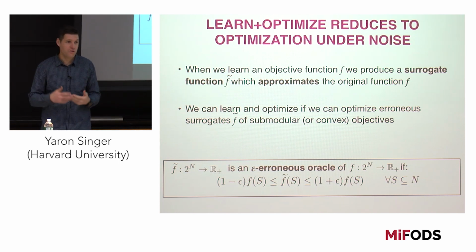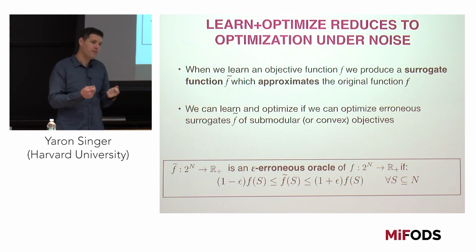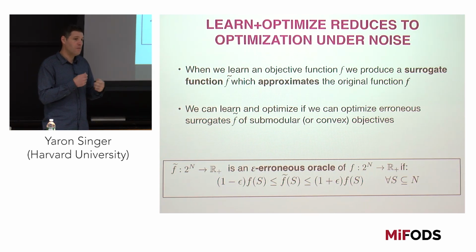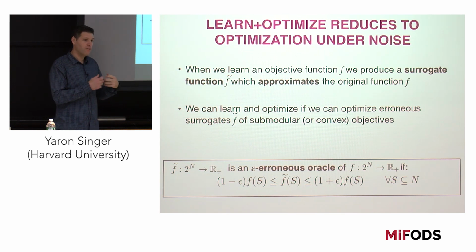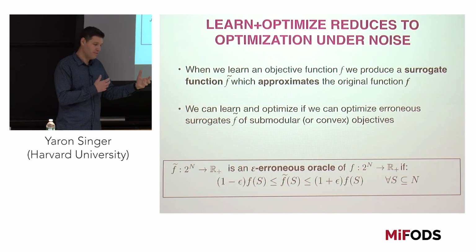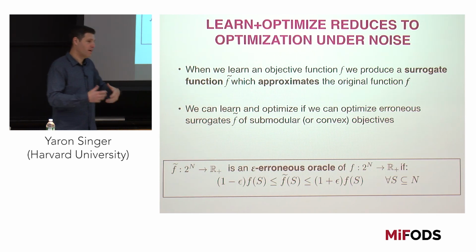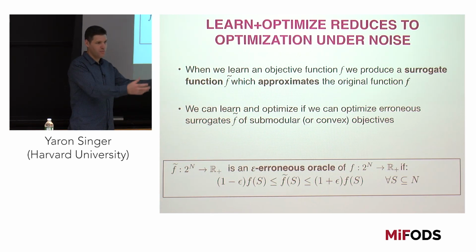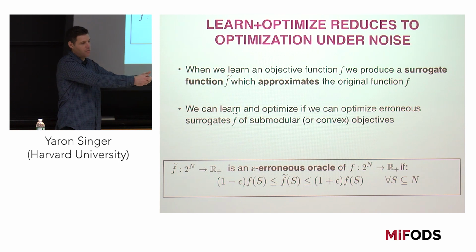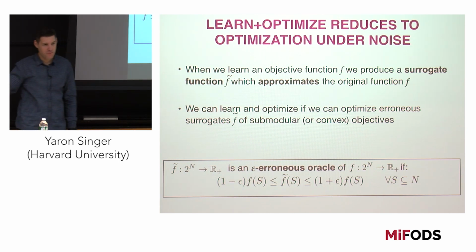Whenever you're looking at the literature of learning submodular functions, it's always improper learning. The function that they learn is not a submodular function, but an improper, non-submodular one. And the question is, does this help us in any way? Can we learn submodular functions, and then take what we use to learn and optimize from that?